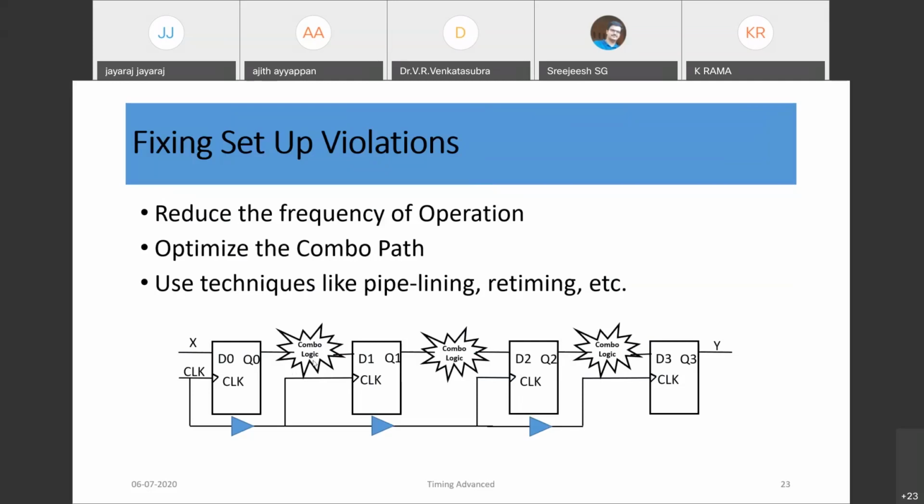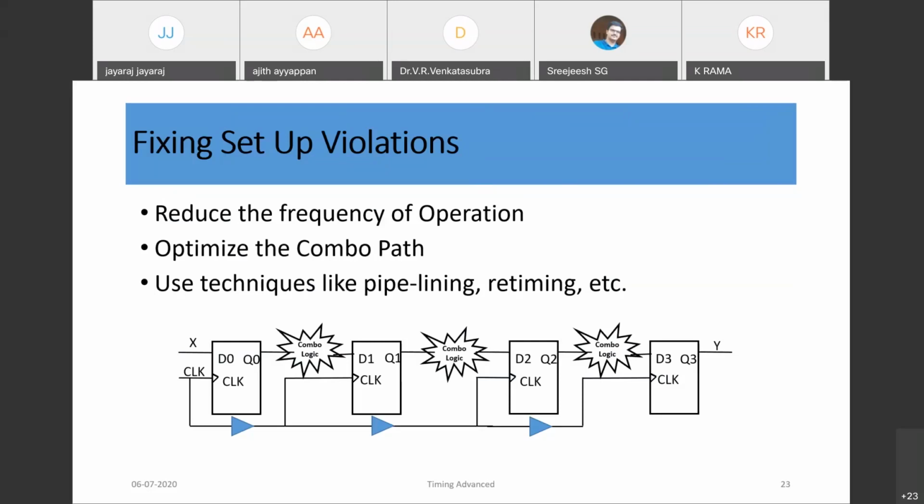And which path is taking the maximum delay? So that combo logic, try to optimize it so that we can get a performance improvement. We cannot change the setup and hold, that would be fixed. Then of course we can use techniques like pipelining, retiming, etc. to improve the frequency of operation.